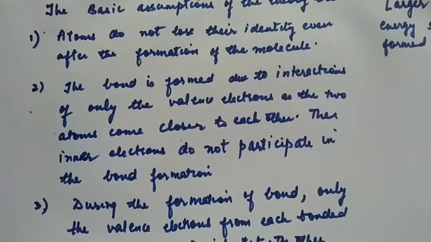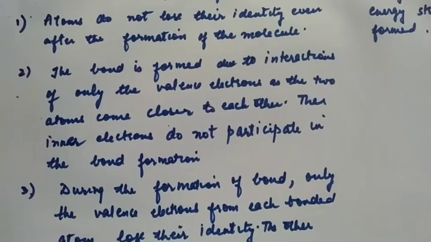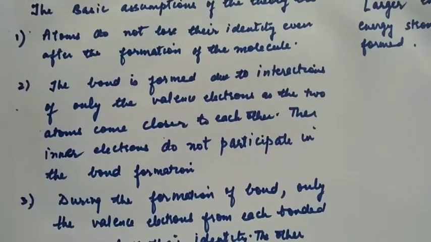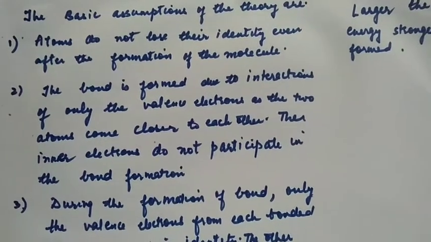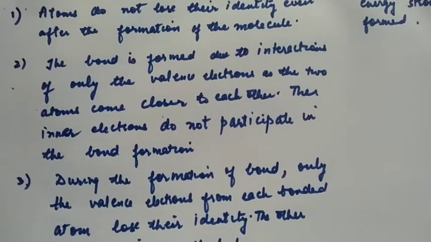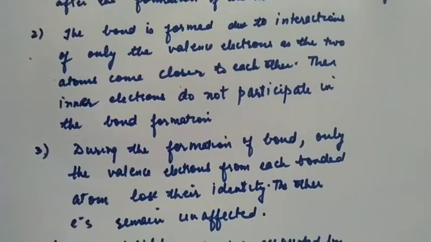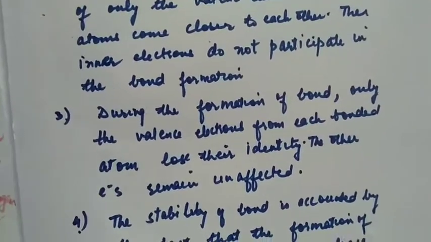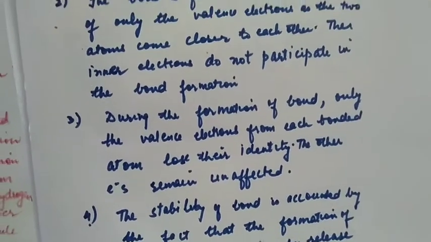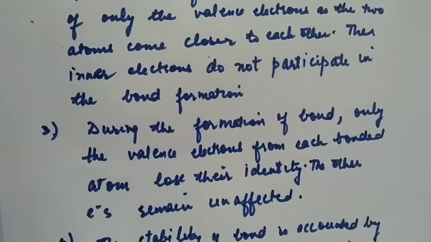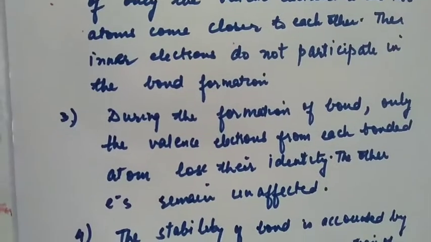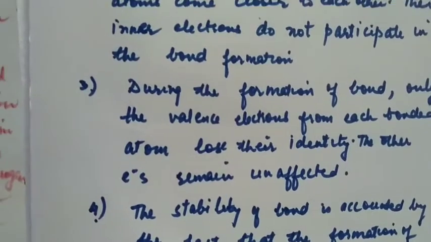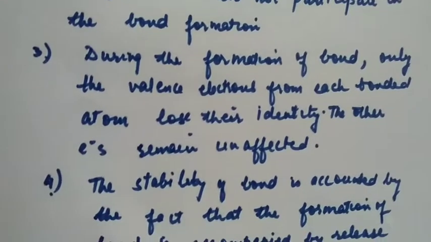The bond is formed due to interactions of only the valence electrons as the two atoms come closer to each other. The inner electrons do not participate in the bond formation. During the formation of bond, only the valence electrons from each bonded atom lose their identity. The other electrons remain unaffected.